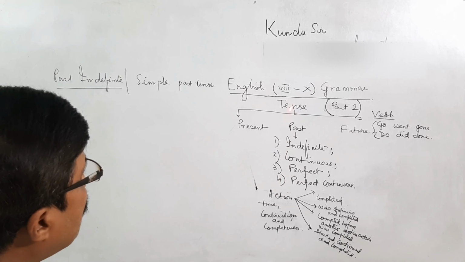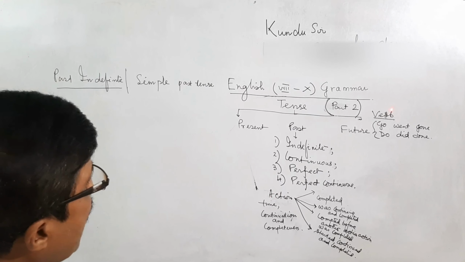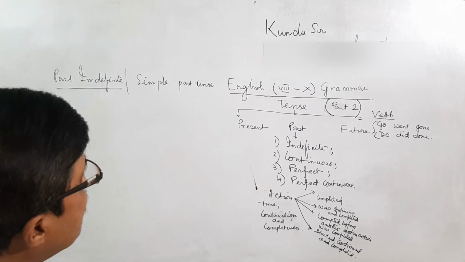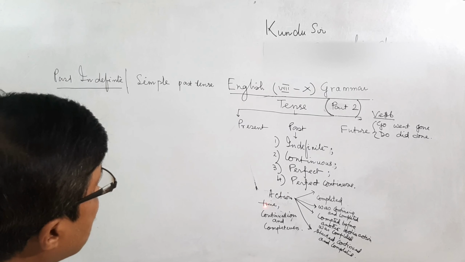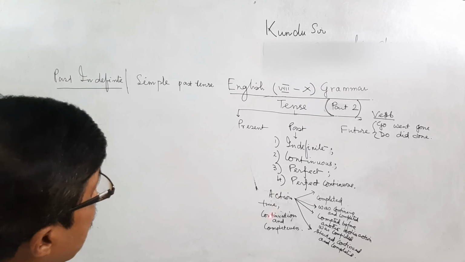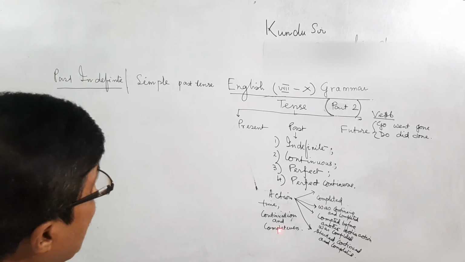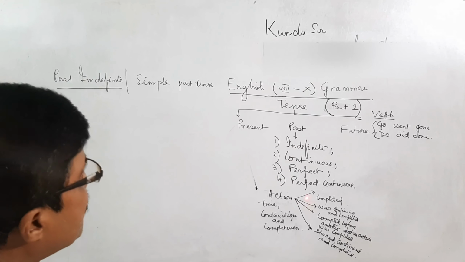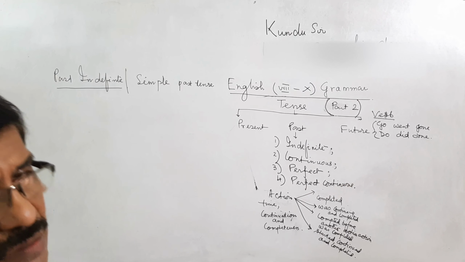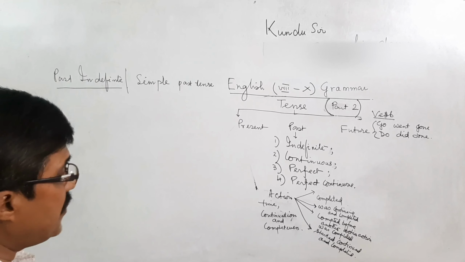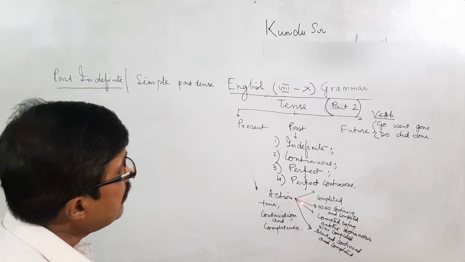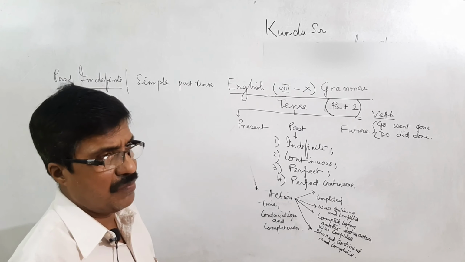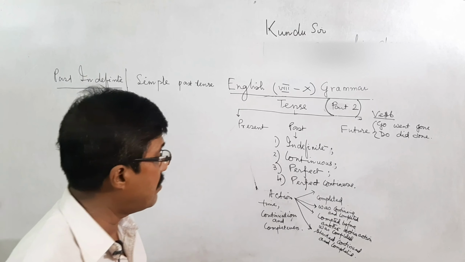The action of a verb is related with tense. That means action is related with a time, then continuation, and also completeness. Past indefinite tense means the activity or action is already completed. Past continuous means it was continuing for some time and completed.